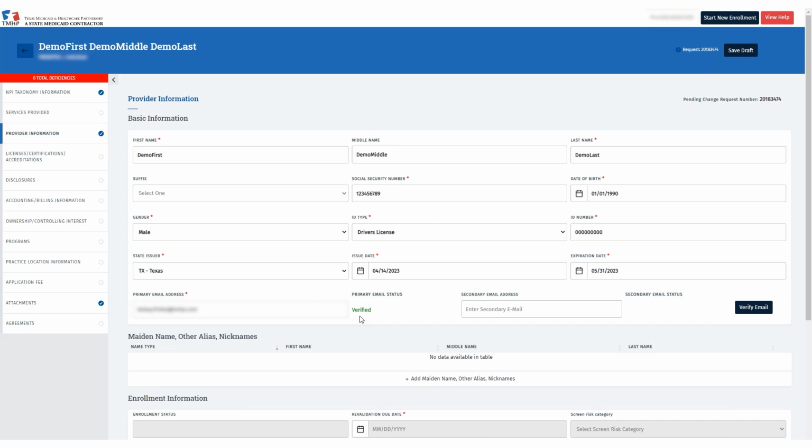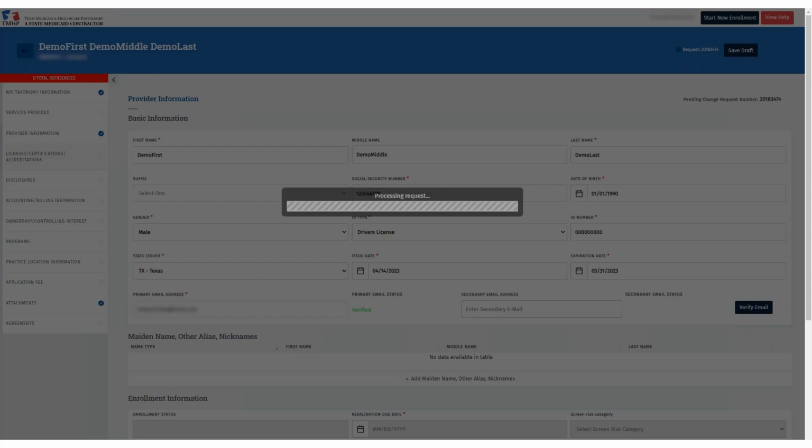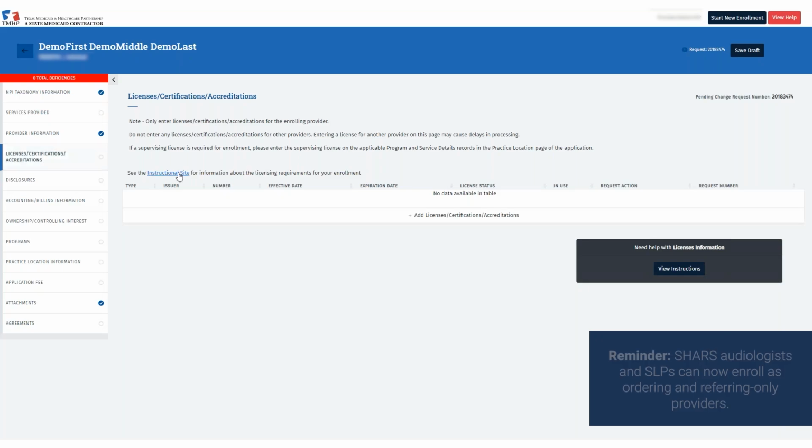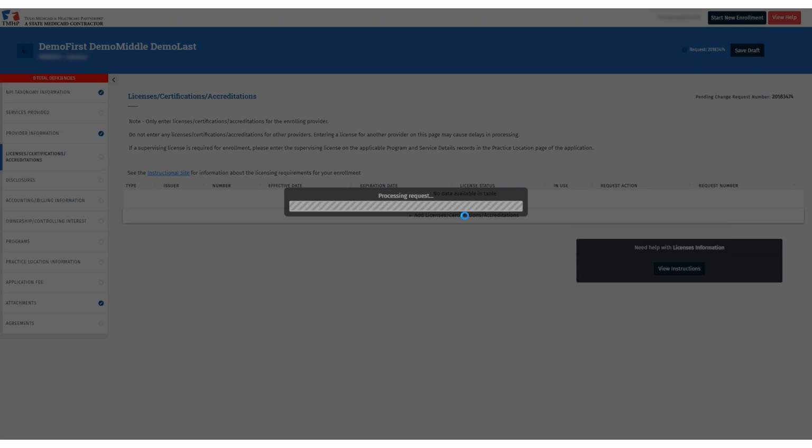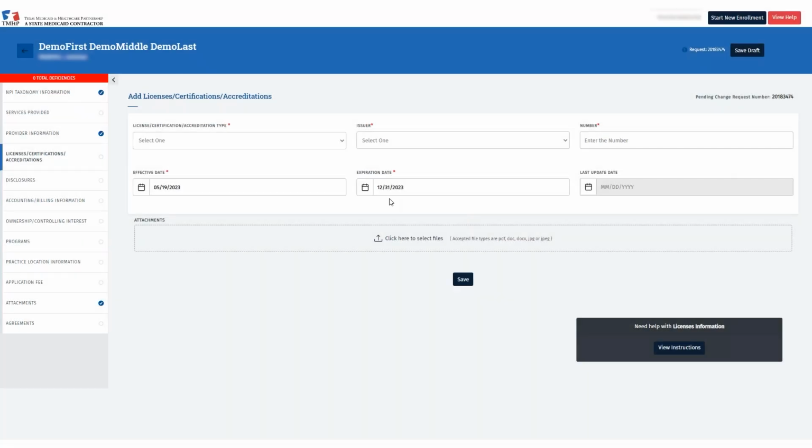Next, let's click on the License, Certifications, and Accreditations tab. Within this tab, we need to add the license for your provider type. For an existing enrollment, you would click the three dots or ellipses to open up the license segment to confirm or update your license information. Here, we click the Add License, Certifications, Accreditations button, since we are enrolling a new provider.